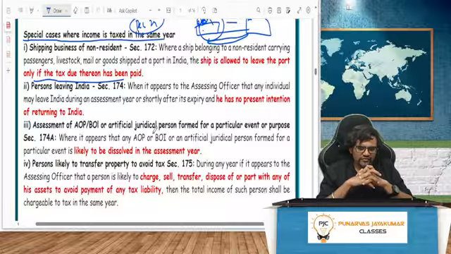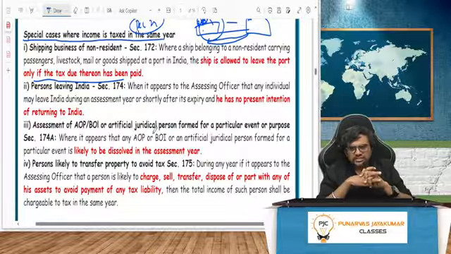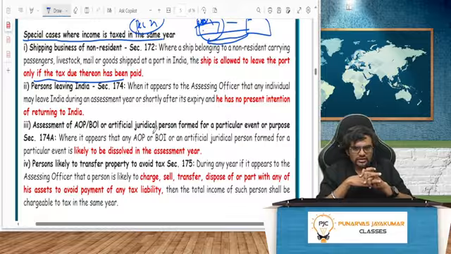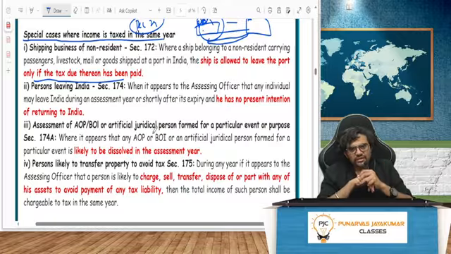So, if I feel that you are leaving India during an assessment year or shortly after its expiry, I know that you are leaving India, then immediately, this year only you are leaving, I will not wait for next year. Immediately, this year only you will have to pay the tax. That is in a rare case, Section 174.